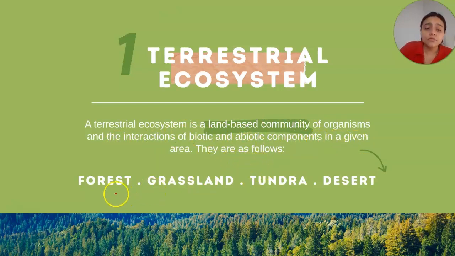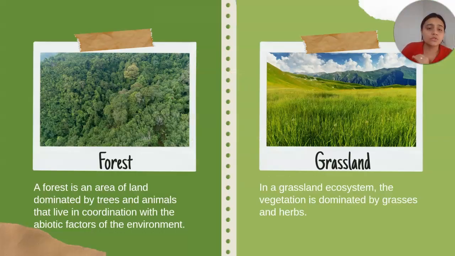So it involves the forest, grassland, tundra and desert. We are going to see one by one. So now we know that forest comes under which ecosystem? The terrestrial ecosystem or the land ecosystem. So in forest, as we already studied, forest is an area which is dominated by trees and animals which live in coordination.